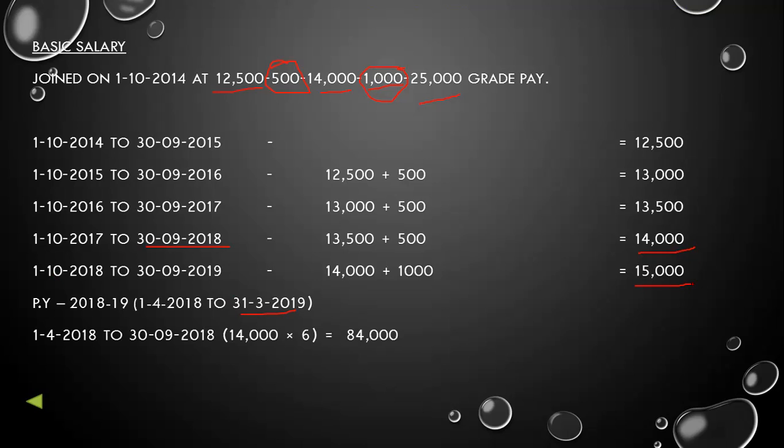So first, from 1st April 2018 to 30th September 2018, how many months will be there? April, May, June, July, August and September. So 6 months will be there. And 14,000 into 6 months is equal to 84,000. Then 1st October 2018 to 31st March 2019, we will consider 15,000 salary. So 15,000 into 6 is equal to 90,000. So our total salary will be 1,74,000 rupees. Okay, so this will be our basic salary.